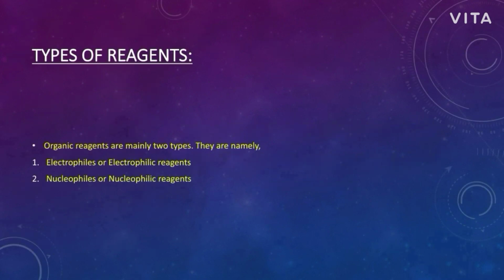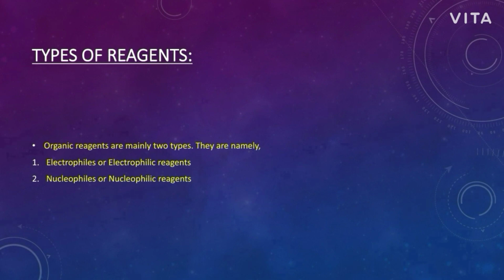Reagents are the compounds which react with the reactant molecules and form a product. In organic reactions, reagents are mainly classified into two types: electrophiles or electrophilic reagents, and nucleophiles or nucleophilic reagents.